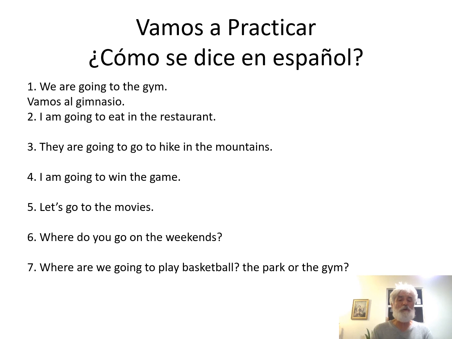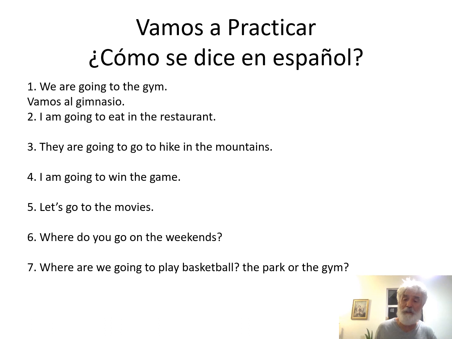Let's do number 2. I am going to eat. Now in this case, we have more of a future type of situation. We're using ir with another verb. So again, we have to follow ir, the conjugation, with the preposition a. Let's try it. I am going. I am going is yo voy or simply voy. I have to follow that now with an a, and to eat. So all the verb actions that follow ir have always got to be left in the infinitive form, just like in English.